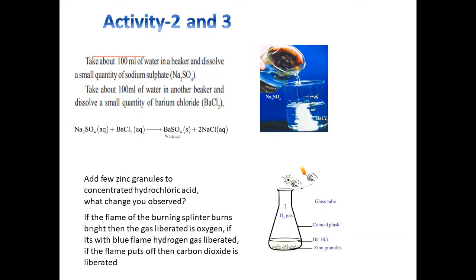One is a sodium sulfate solution, the other is a barium chloride solution. Now what was asked? Mix these two solutions. So you have to add the sodium sulfate solution to the barium chloride solution. As shown in the diagram here, you find the formation of a white precipitate.